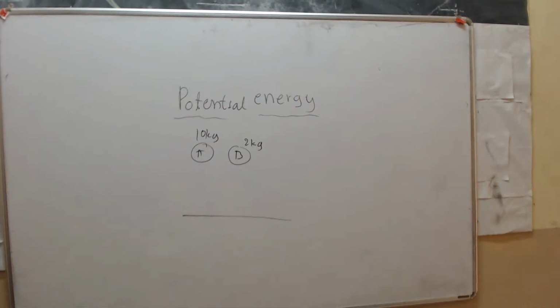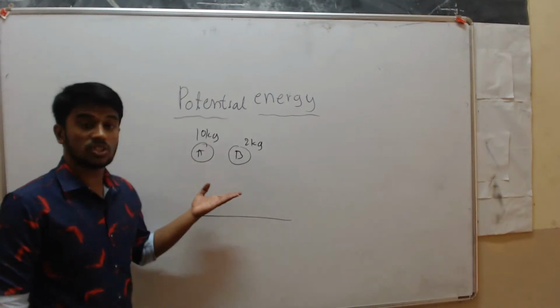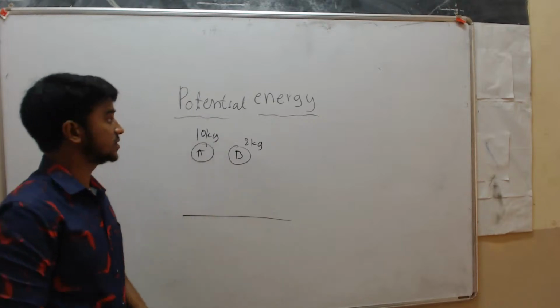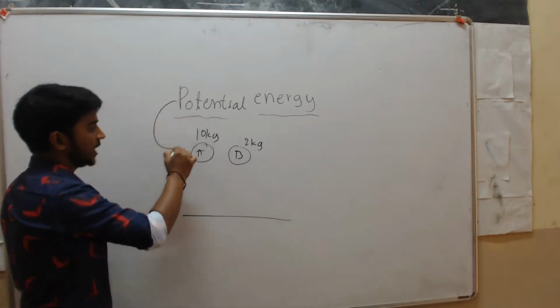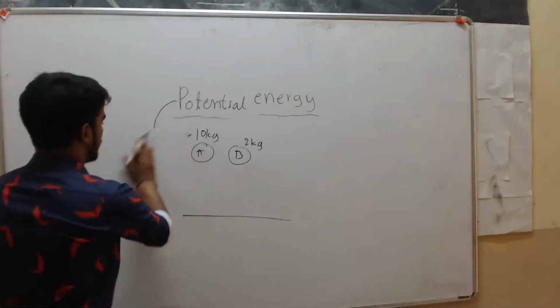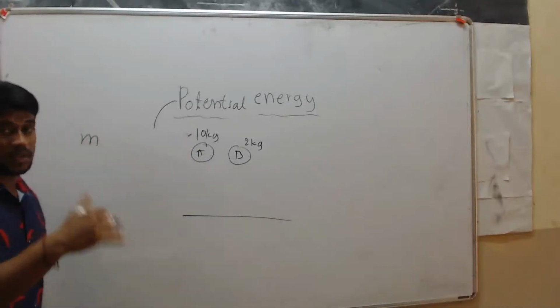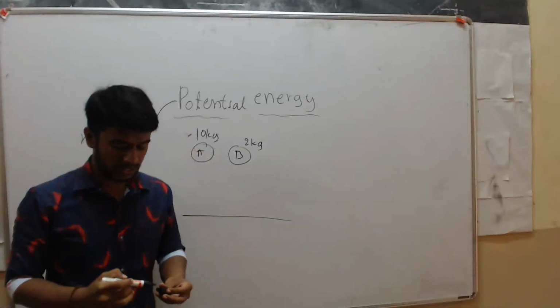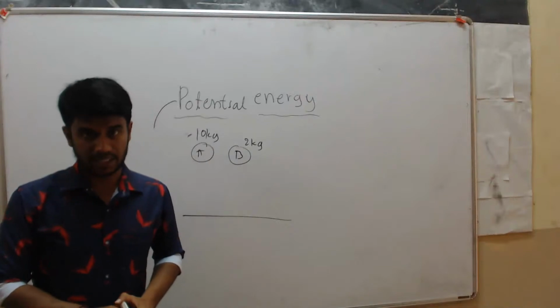More potential energy. Quick. Object A or object B? Yes, object A. Why? Because it possesses more energy. So that's why we can say that potential energy depends on mass. If the mass is more, then it possesses more potential energy.